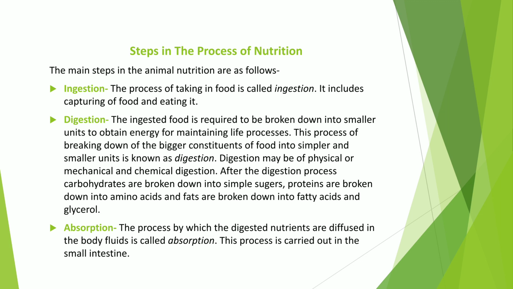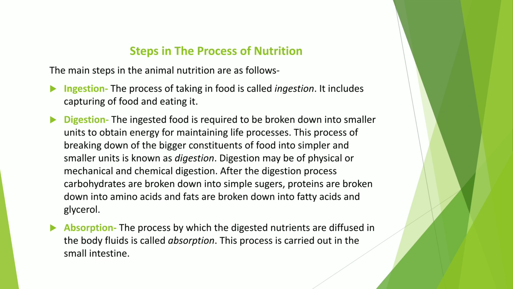And the method of ingestion, that is taking of food, varies. Varies means changes from one animal to another animal. Means different types of animals show different types of process of ingestion. Next topic is digestion. So this is the process by which ingested food material is broken down into simpler and soluble forms that can be absorbed by the body fluids and then the tissue of the body. So just like ingestion, the process of digestion also varies from different animals.